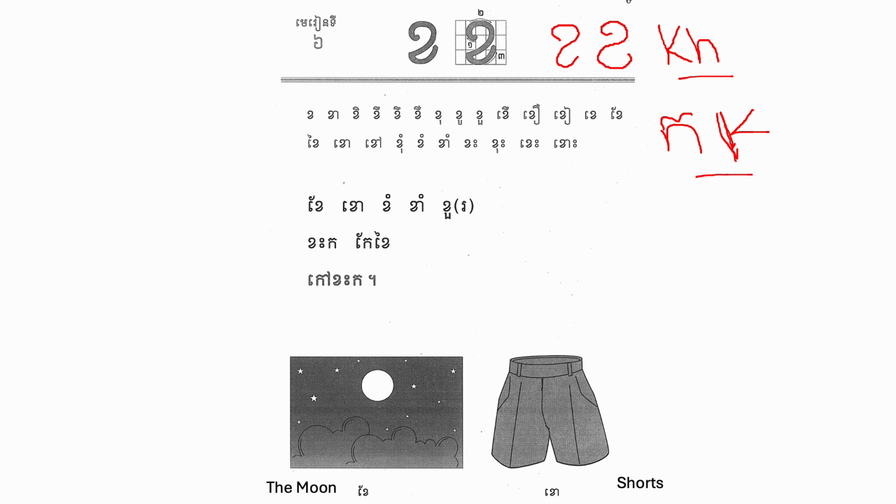Ko, Kho, Ko, Kho. Can you find the difference? So now we will learn how to pronounce the consonant Kho combined with the 23 vowels. Repeat after me.